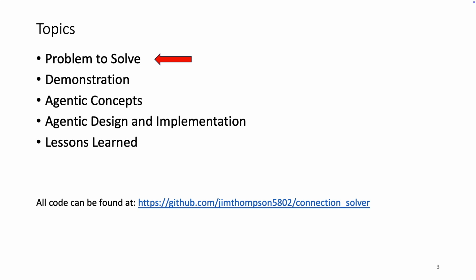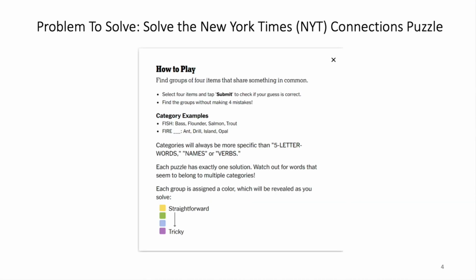Now that we have the intro covered, let's get started. The connection puzzle is a daily word game by the New York Times. Players are presented with a 4x4 grid of 16 words and must organize them into 4 groups of 4 based on common themes, ideas, or associations. While some groups are straightforward, others are more subtle and abstract.